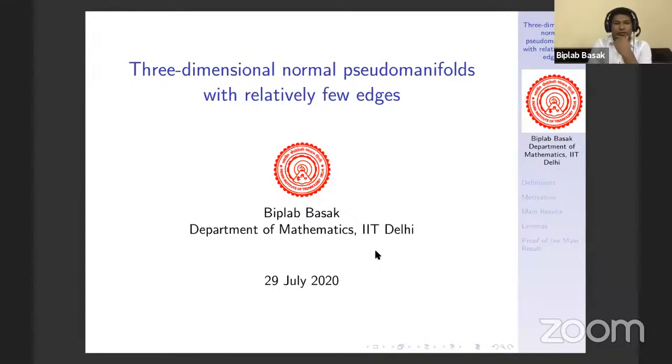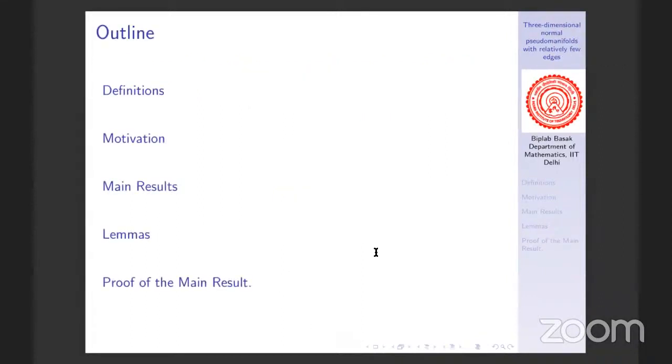So here I'm going to talk about three-dimensional normal pseudo-manifolds with relatively few edges. So let's look at the outline first. I shall start with some basic definitions. Then I shall talk about the motivation behind this work. Then I shall state the main results. And finally, I shall prove the main result.